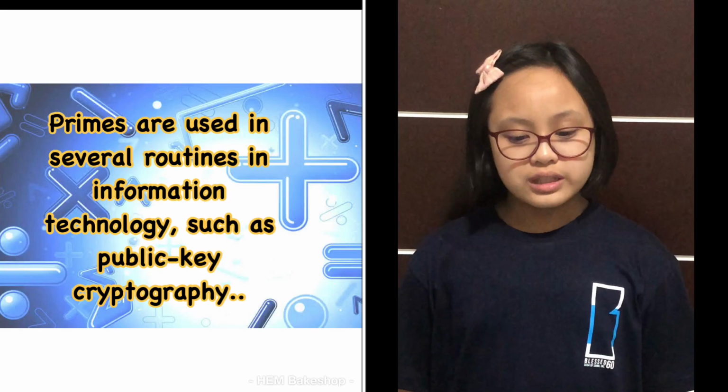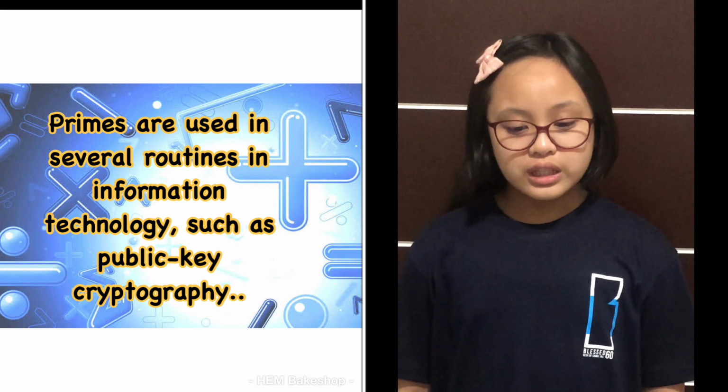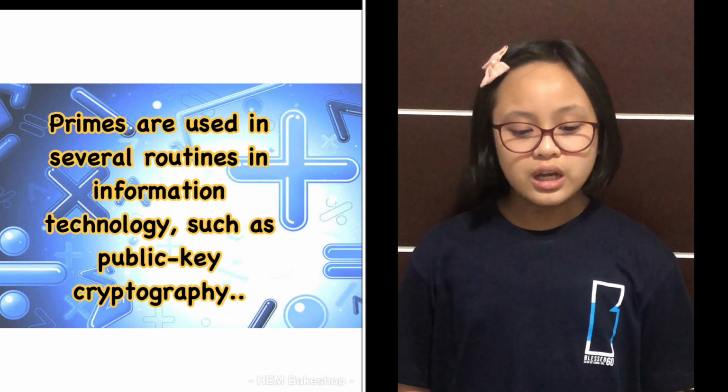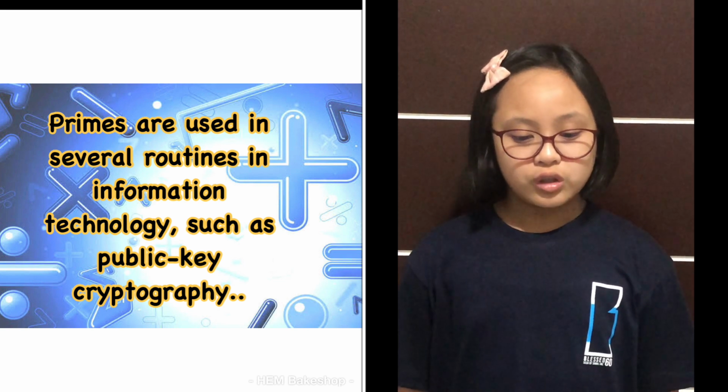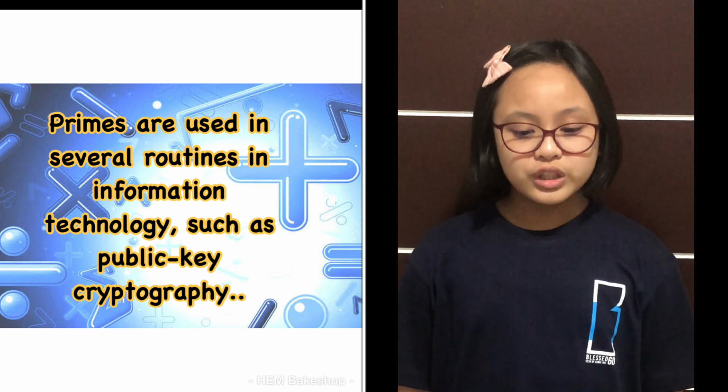Primes are used in several routines in information technology, such as public key cryptography, which relies on the difficulty of factoring large numbers into their prime factors. In abstract algebra, objects that behave in a generalized way like prime numbers include prime elements and prime ideals.